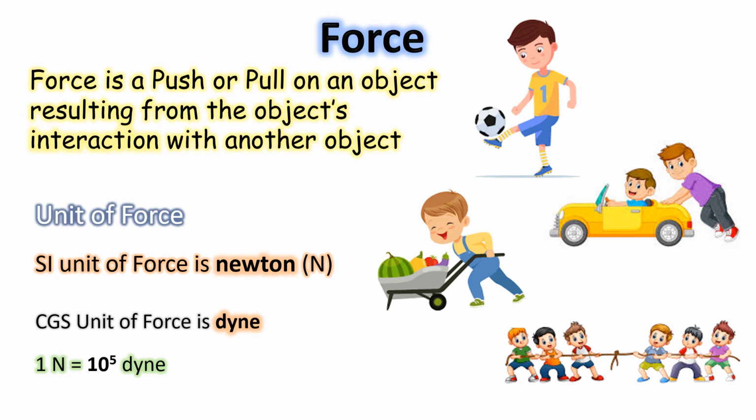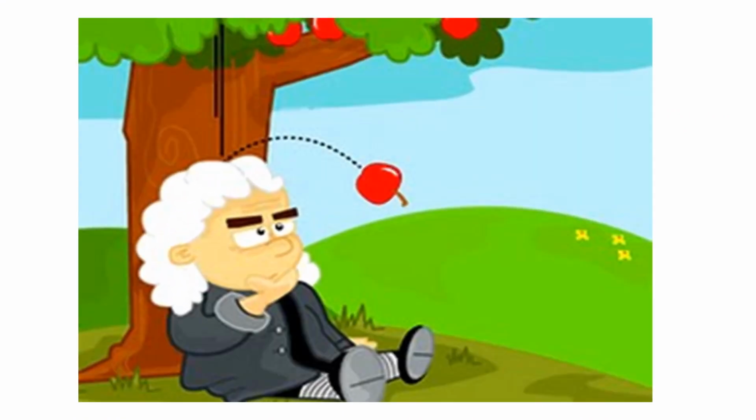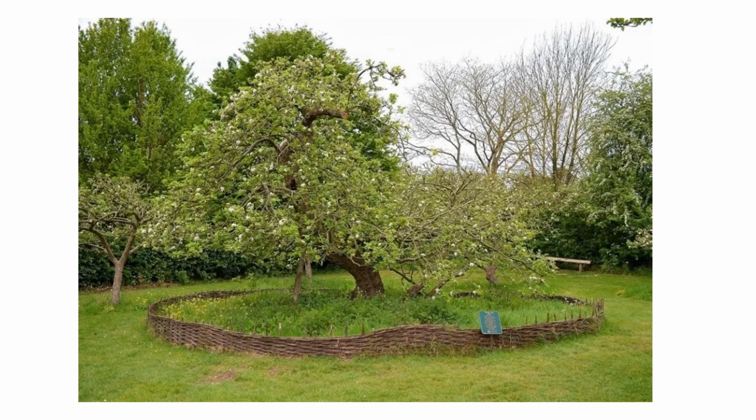And what is the relation between them? The relation between Newton and Dyne is 1 Newton is equal to 10 to the power 5 Dyne. This is Newton sitting under the apple tree. He discovered gravitational force. So the SI unit of force, Newton, is taken from his name. This is the apple tree, the actual original apple tree under which he discovered the gravitational force.